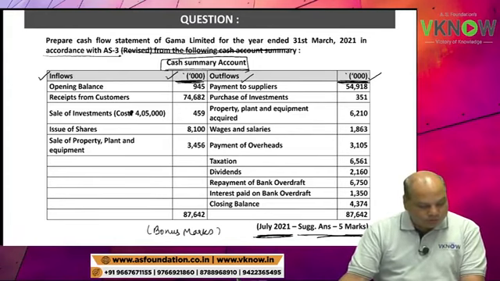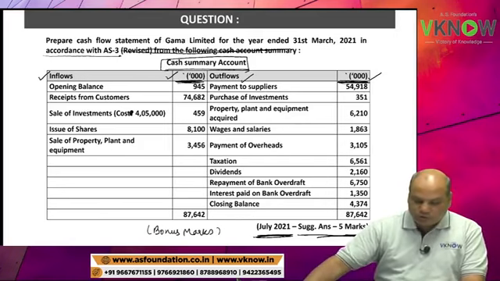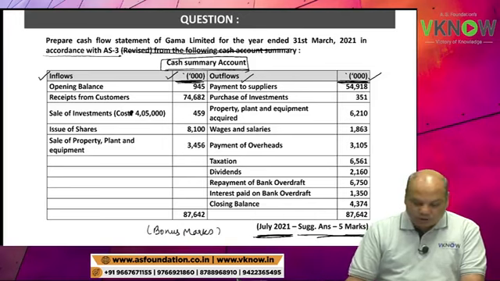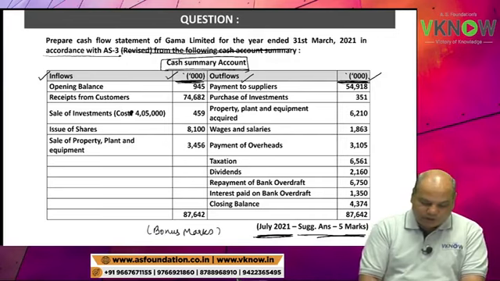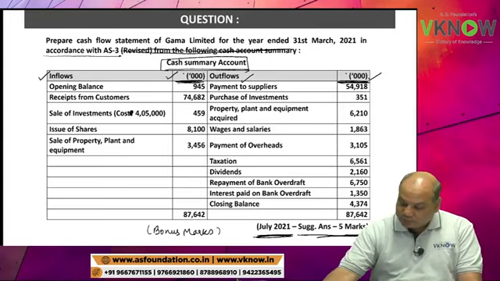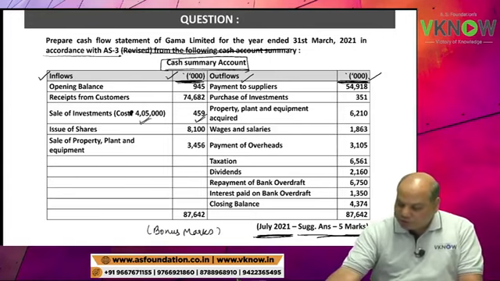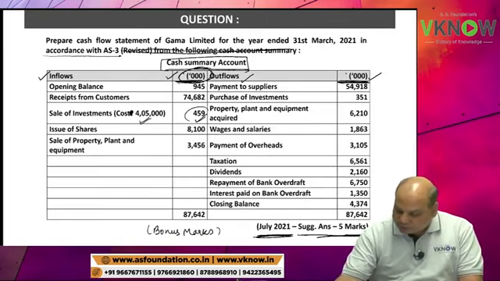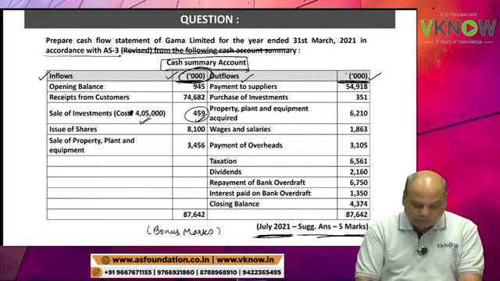Cost rupees 4,05,000. And in amount write down 459, the sale value. Its cost is 4,05,000. Because it is written rupees in thousand, we have 3 digits here. So now write down